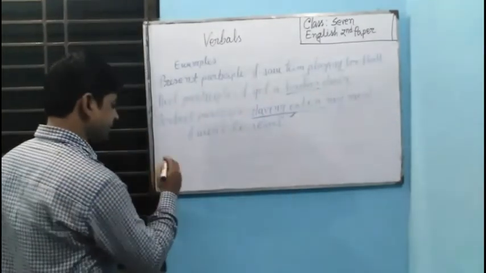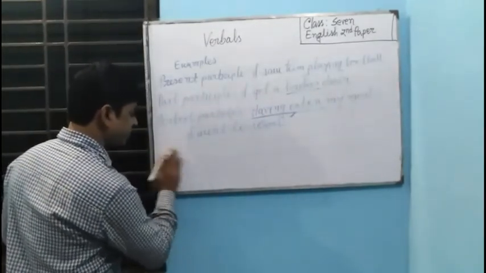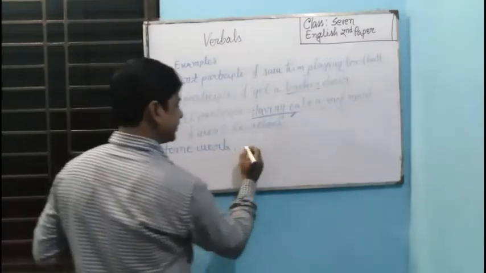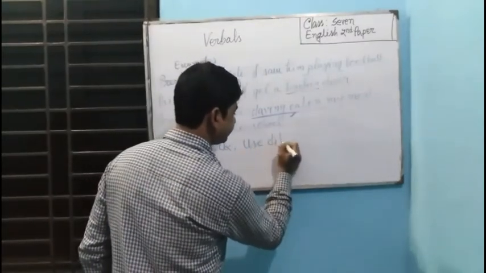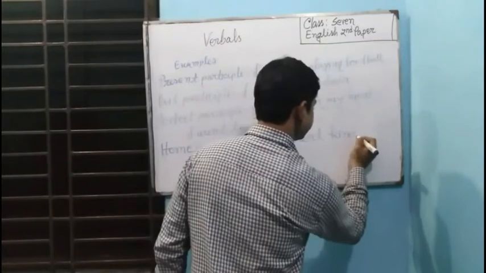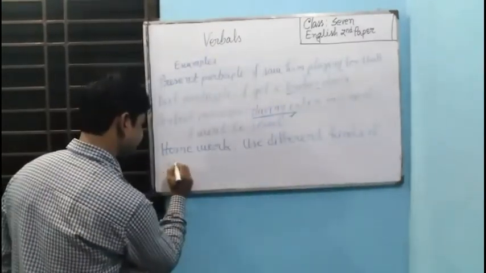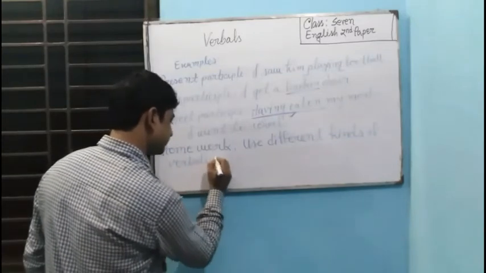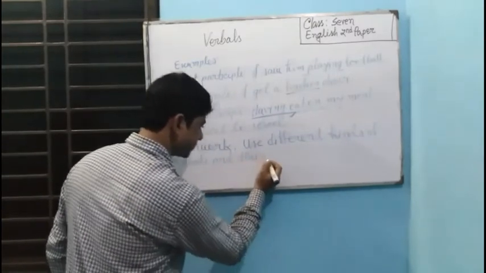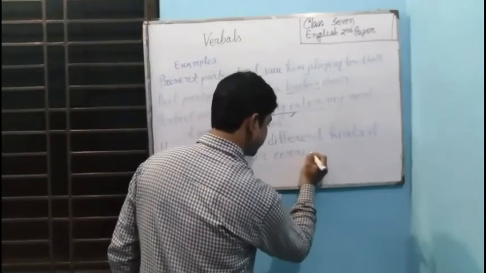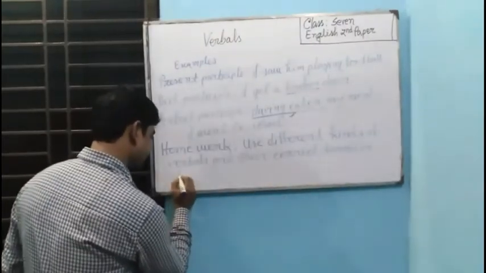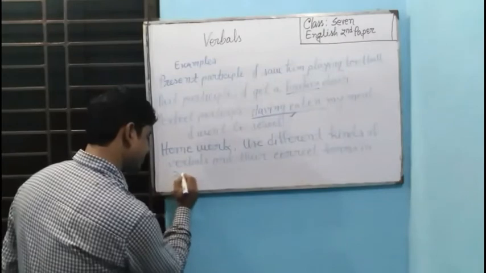Your homework is to use different kinds of verbals and their correct forms in 20 sentences.